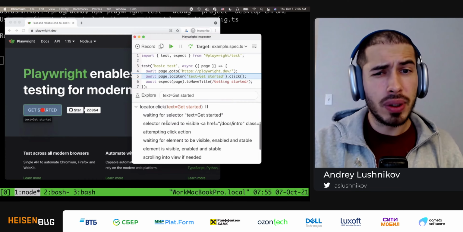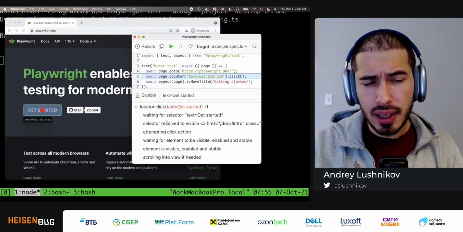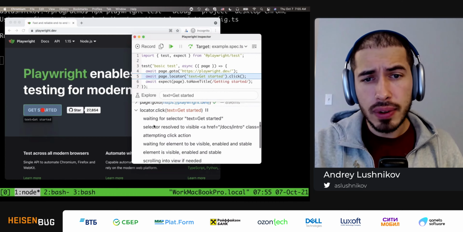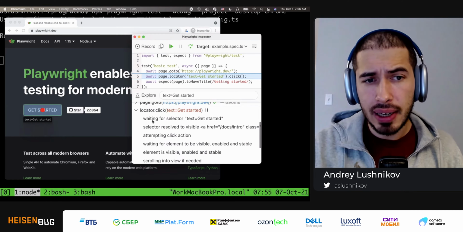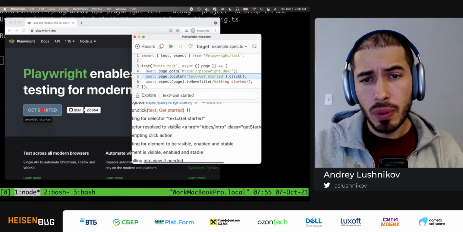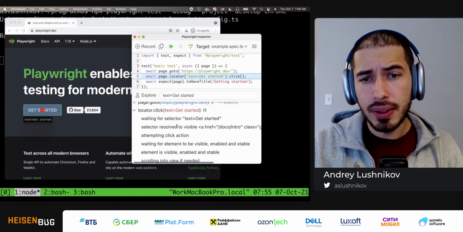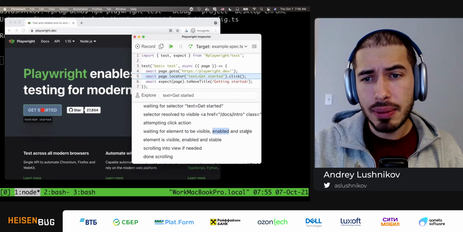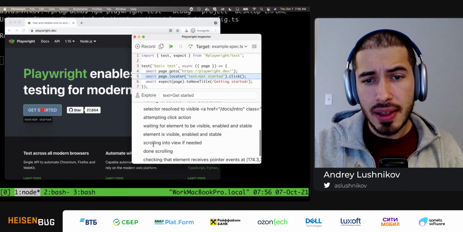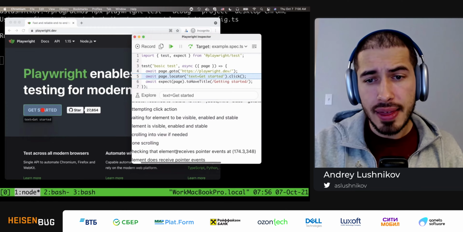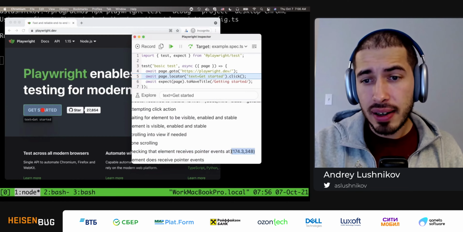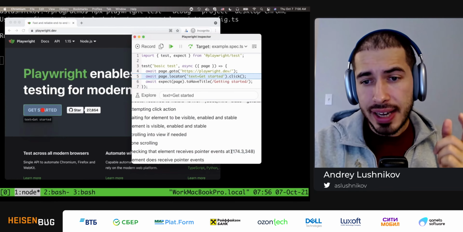Okay, remember we were talking about this auto-waiting functionality that is built in? So here we have a log of all these auto-waiting things that happened behind our back. So we resolved this selector to a certain element, and then we made sure that it is visible, enabled, and stable. Then we scrolled it into view, and then we made sure that it receives pointer events at certain coordinates. And these coordinates are where we are actually aiming right now.